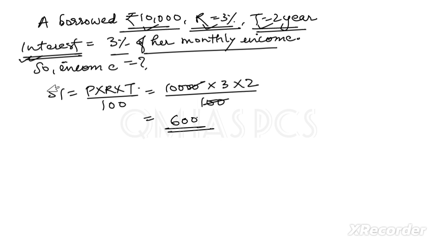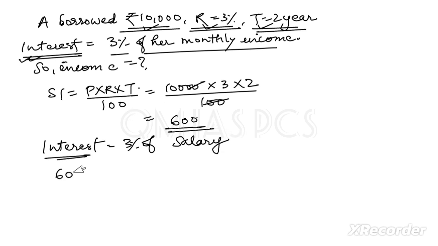Now it is given, what is the value of interest? Interest is equal to 3% of salary. So this interest, that means 600, is equal to 3% of salary. So we can write 3% means what? 3 by 100 of salary, where "of" means multiply.